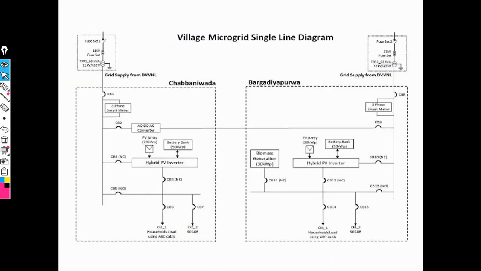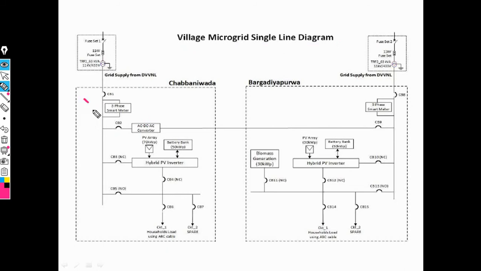Then this is the village microgrid single line diagram. In the microgrid single line diagram, we need a 3-phase smart meter.